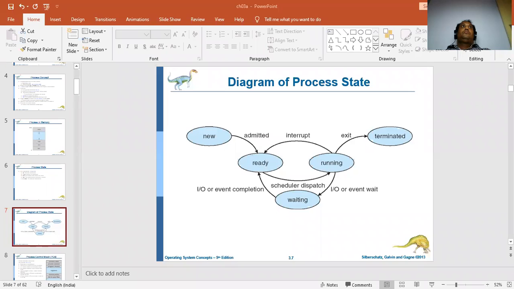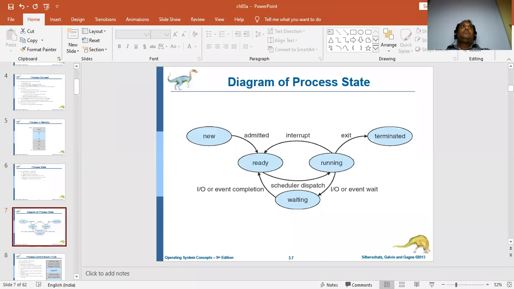So that is a new instruction which is coming. The process is created over here. The instruction is ready to be executed. That is what is called new. From new, once it is admitted, it will come to the ready state.